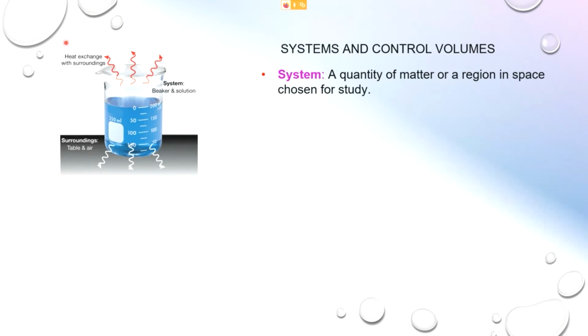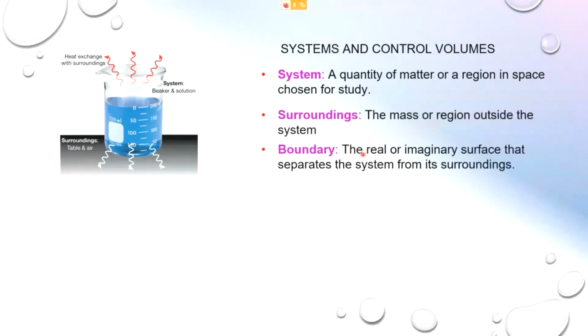Now, the system is a quantity of matter or a region in space which you choose to study. The surrounding is the mass or region outside of the system. The boundary is the real or imaginary surface. If, for example, this refers to your room, the wall, the ceiling, and the floor can be considered the boundary. Do you have doors? If the door of your bedroom is closed, then we can call it a real boundary.